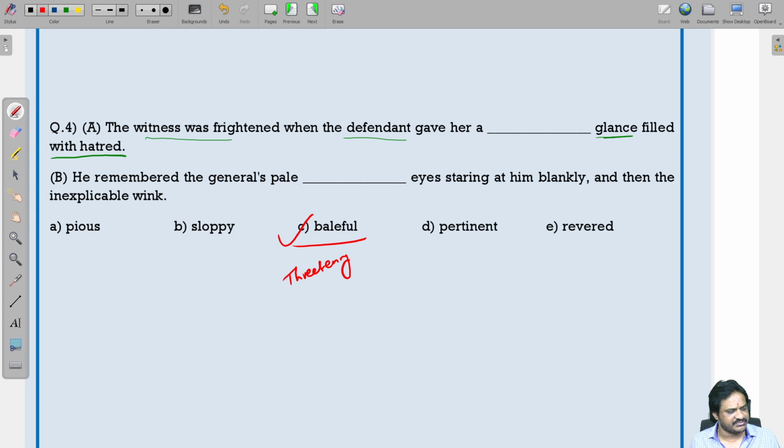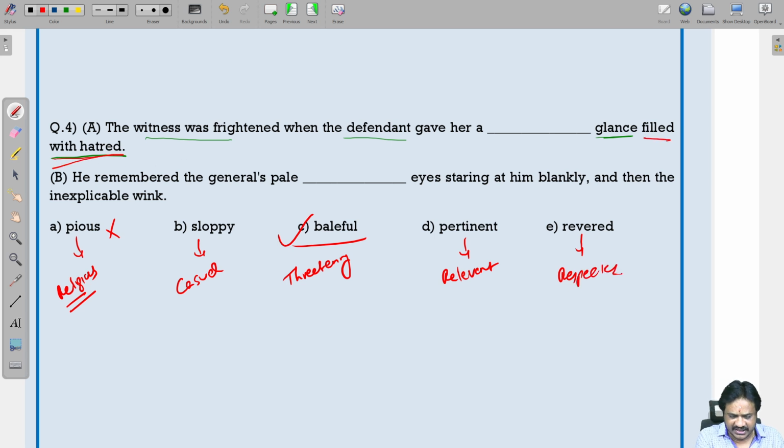What is the meaning of pious? Pious means religious, which is incorrect. We can't use a pious look. Then, what is the meaning of sloppy? Sloppy means being casual. Then, what is the meaning of pertinent? That is nothing but relevant. Revered means respected. Here it is with hatred, so what type of look is it?